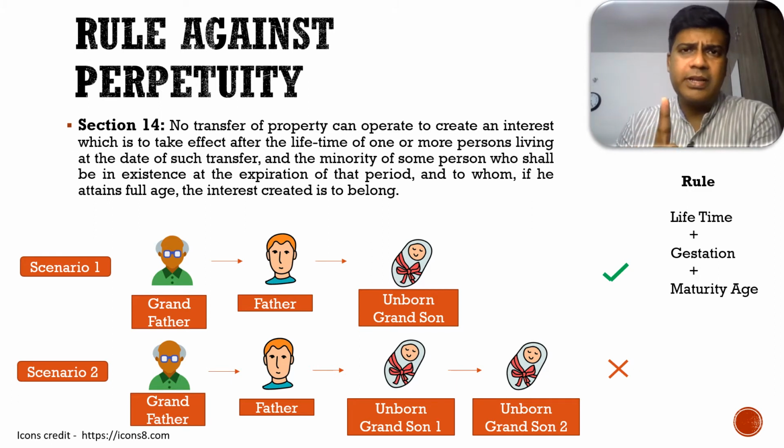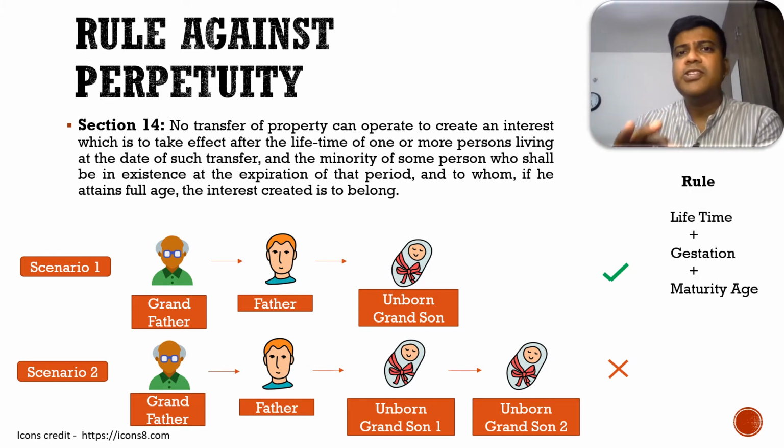The gestation period allowed under the rule against perpetuity is 9 months. If the child is in the womb of the mother, the 9 months is the gestation period taken into consideration, plus the maturity age of the child who is going to be born. This is the maximum period for which you can hold a property before transferring it to somebody else.